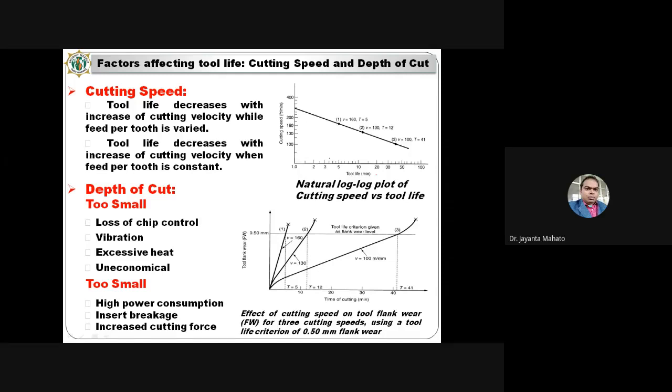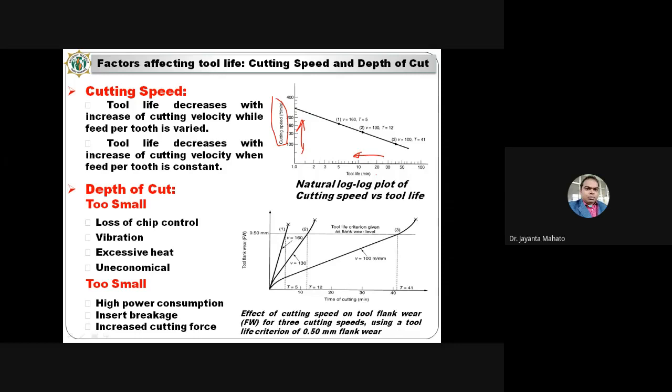That means if you increase this cutting speed, in millimeter per minute, then obviously from this curve you clearly understand that tool life will decrease. If you increase the cutting speed, then tool life will decrease.